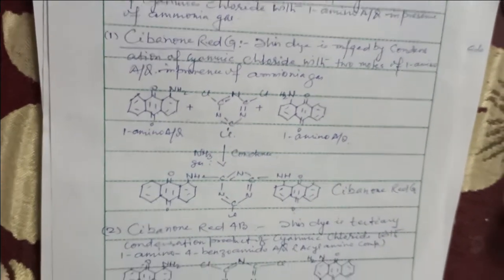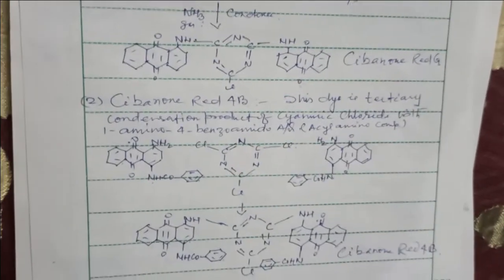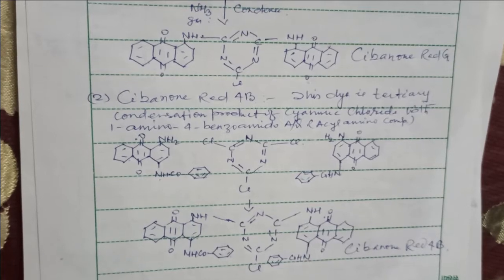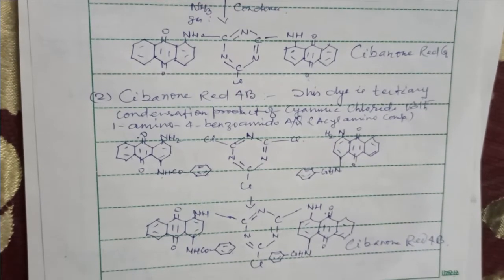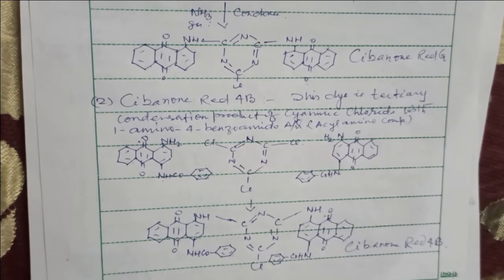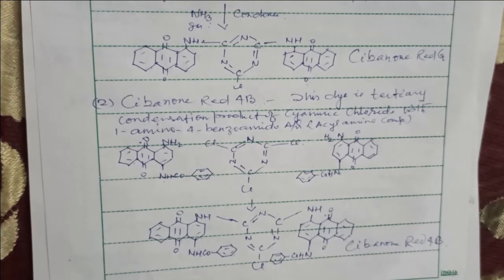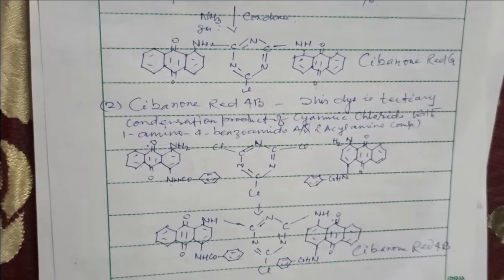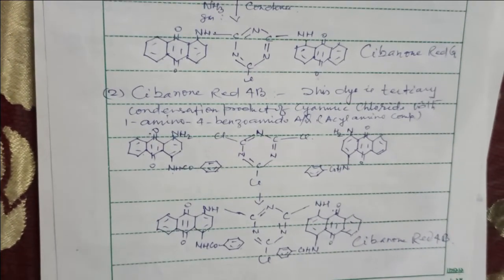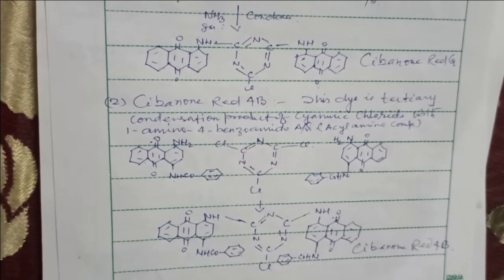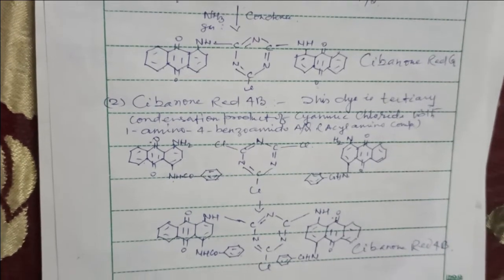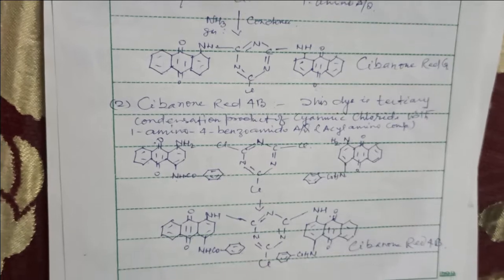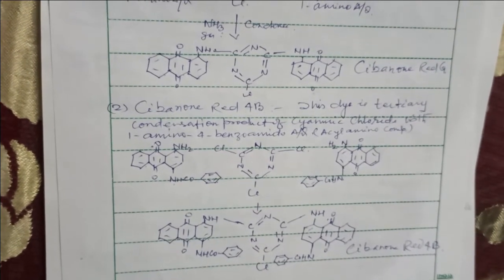The second example is Cibanone Red 4V. This dye is a tertiary condensation product of cyanuric chloride with 1 amino 4-benzamidoanthraquinone, and here also the triazine reactive system is jointly combined with the 2 molecules of amino anthraquinone compounds, and we get the Cibanone Red 4G.